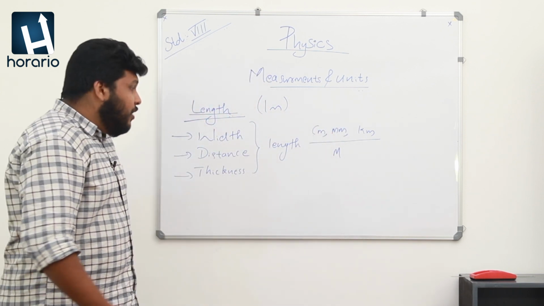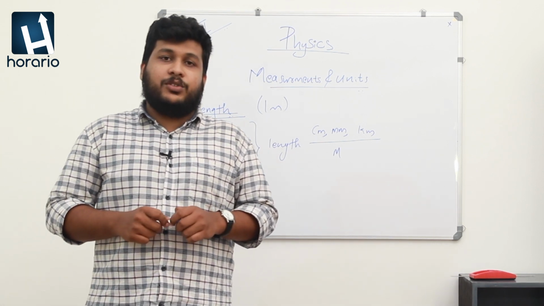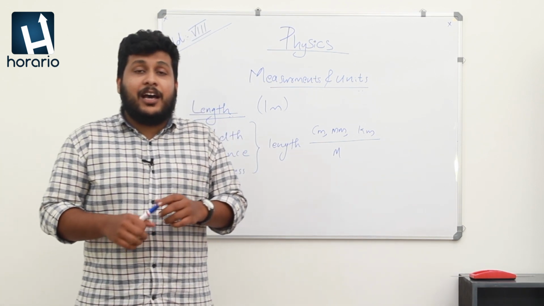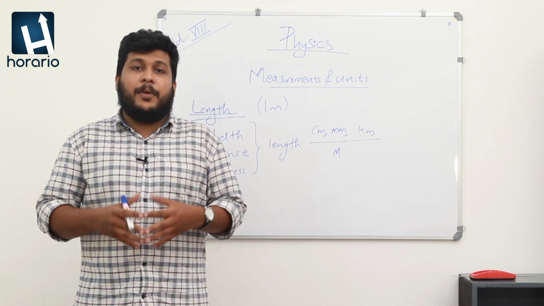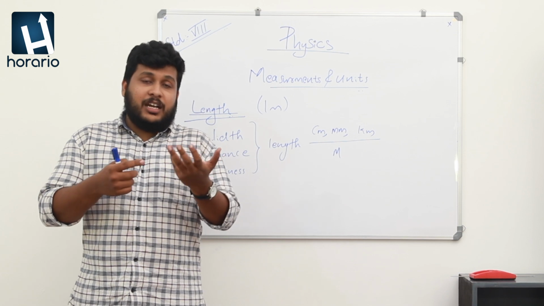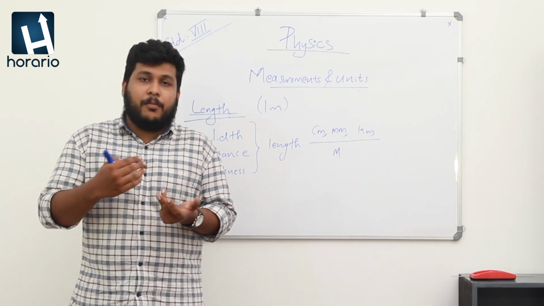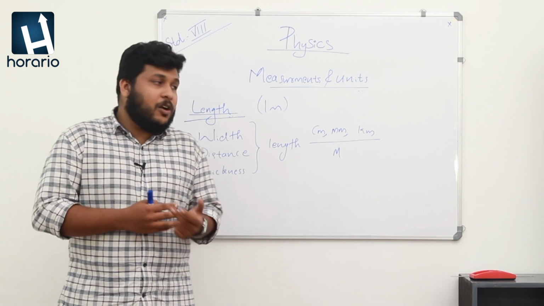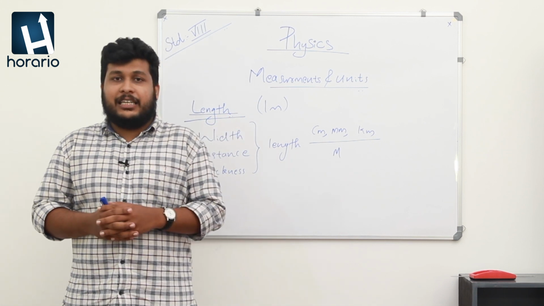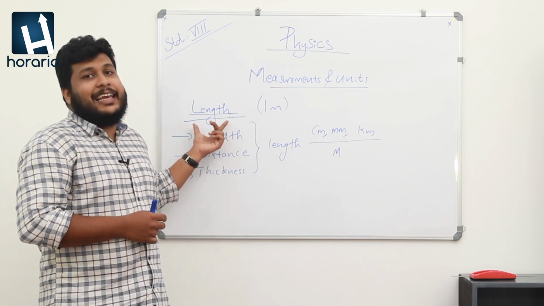Okay, so we studied how we can measure lengths. We discussed that there are different measuring tools available around us. We use different measuring tools for weight, which means mass, for volume, or also for length. So as the first session we discussed length.